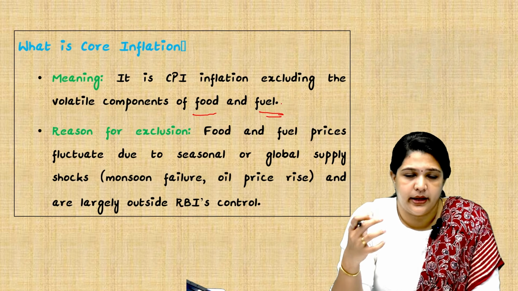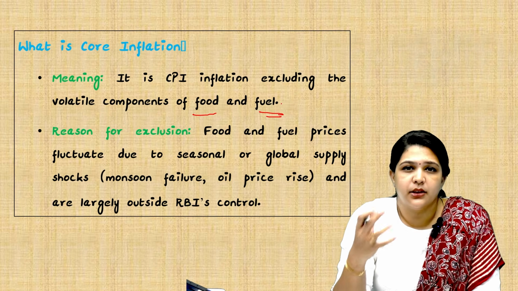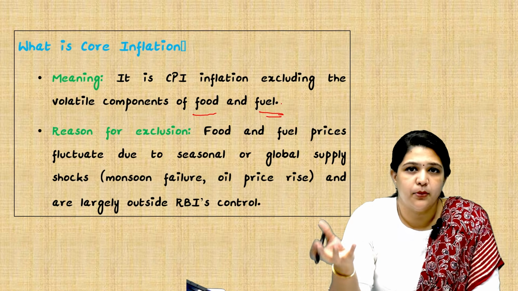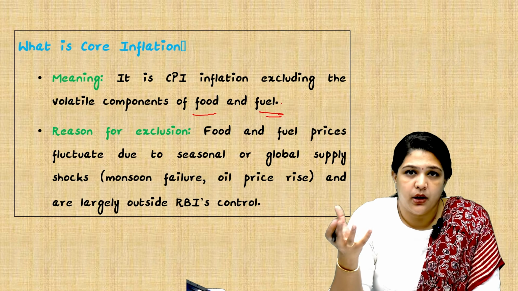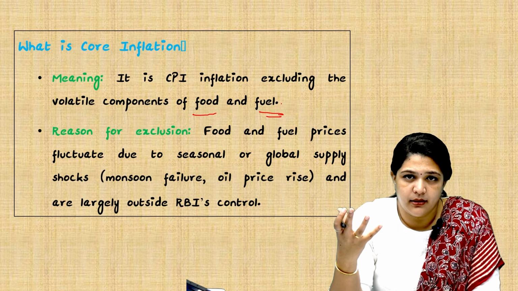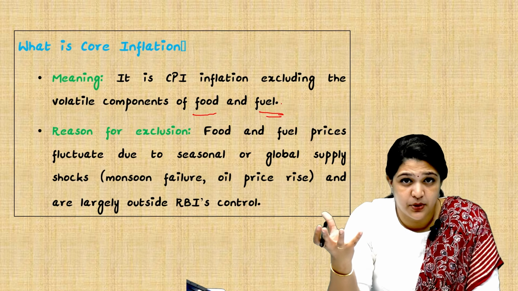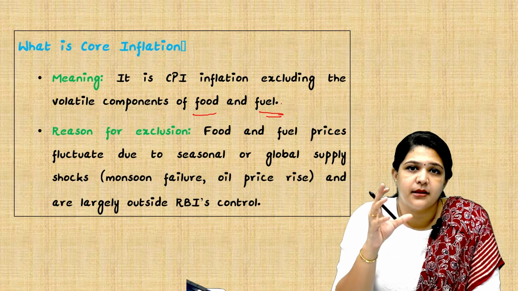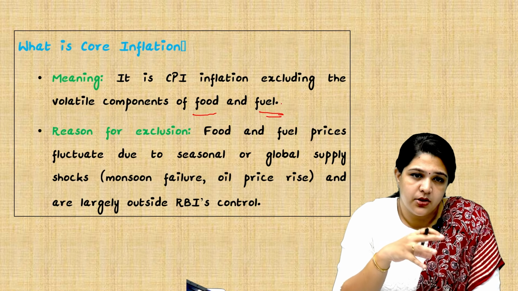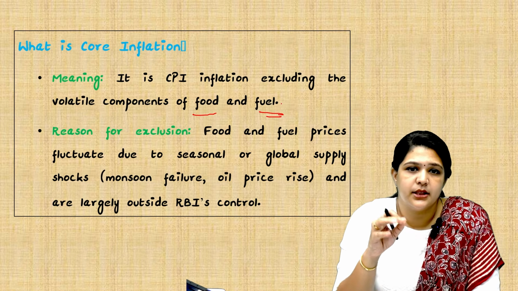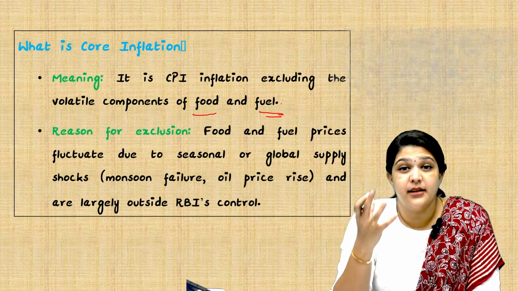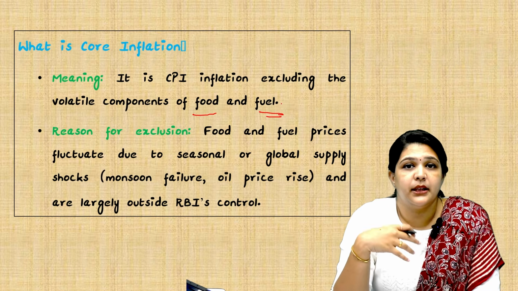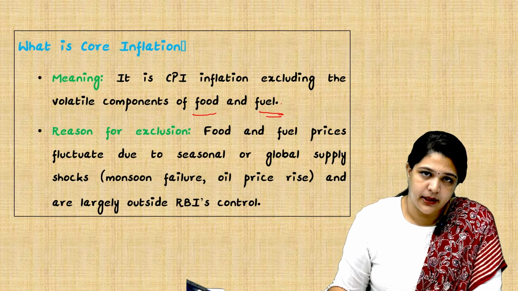Even though RBI tries to control it, it cannot control it completely because there are other factors outside the country also playing a role. Like if there is war, or any supply value chain disruption for any reason, there might be a change, and this is out of the control of RBI. That is why core inflation is mostly under the control of RBI, whereas headline inflation is largely outside the control of RBI.